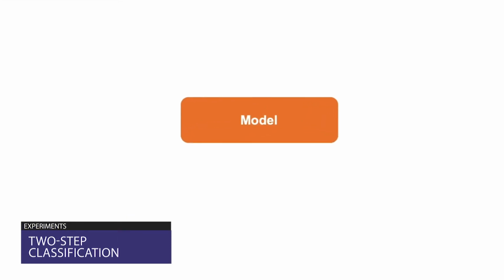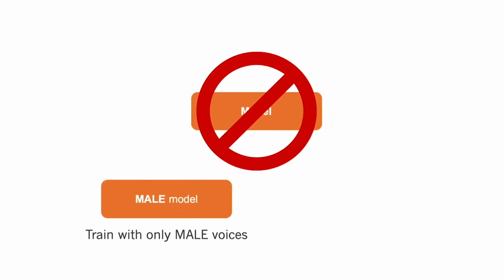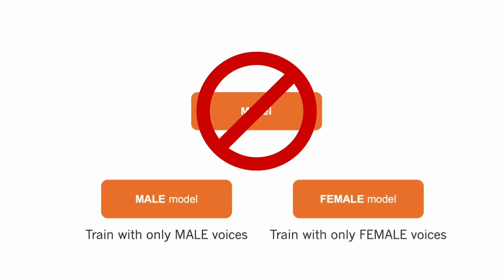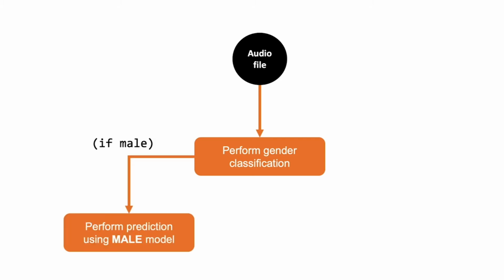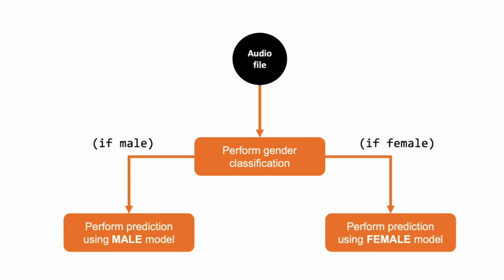Instead of training only one model that will be used for prediction, we have decided to train gender-independent models. One male model trained with only male voices, and a female model trained with only female voices. The first experiment we did is the use of a two-step classification method, where we first perform a binary classification of gender on the audio file to determine which gender the audio file belongs to. Next, now that we know the gender, the audio file is then fed into the model of that particular gender predicted previously. This is done with the hope of achieving a better result, as the audio is predicted using a model trained specifically for that gender.